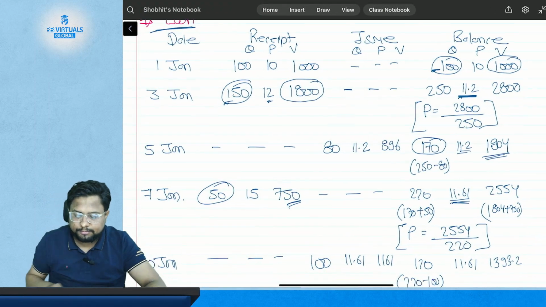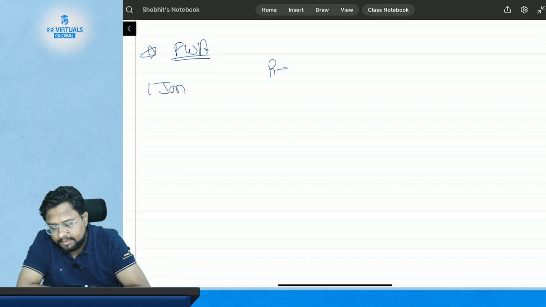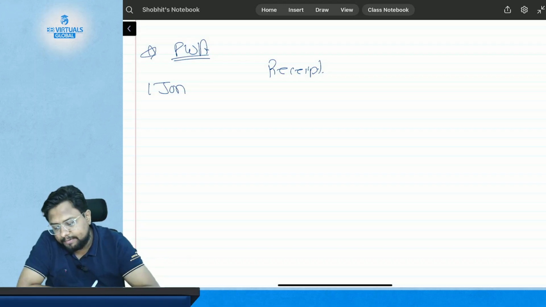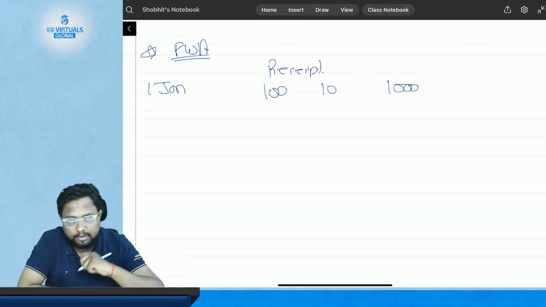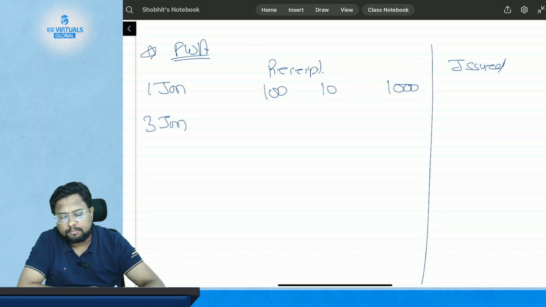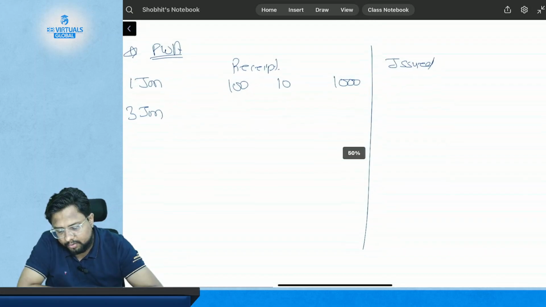Now suppose in PWA, on the 1st of January you have received 100 kgs of material at a rate of $10 per kg, so the value is $1000. Okay, now on the 3rd of January you have issued 50 kgs of inventory.